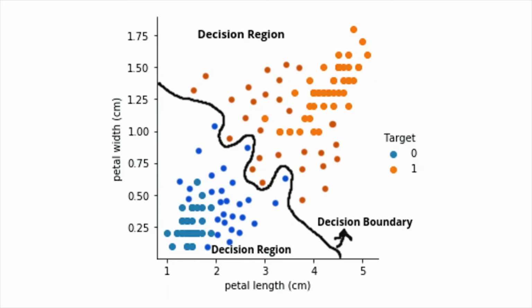Now, let's suppose that we have increased our data set and plotting it gives us this graph. In the above graph, we can still separate the classes, but this time the line is not straight, it is curved. This isn't a problem as we can still classify the flowers. The color blue represents setosa and orange represents versicolor. We call the sections into which we chop up the plane decision regions or domains, and the lines or curves between them decision boundaries.